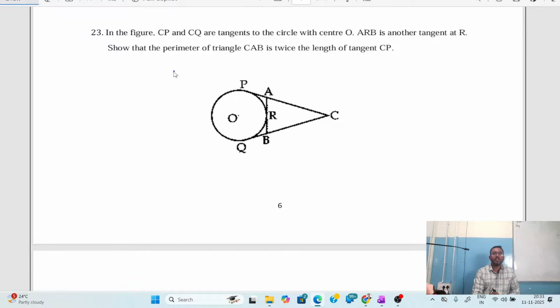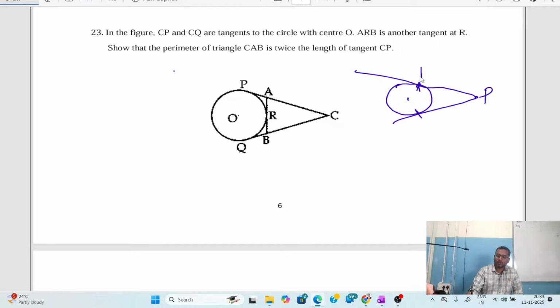Children, we have learnt one property in a tangent theorem. What is that property we have learned? Observe here. Suppose this is a circle and this is an external point. From the external point, you draw tangents which touch the circle at one point each. From here to here, how much distance do we have? From here to here also we have the same distance. It means that PA is equal to PB. Am I right? PA is equal to PB.